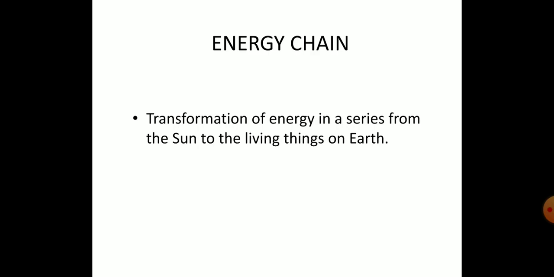Whereas you will be learning Hindi, art and music parallelly, so that is parallel learning. But this is series learning. Series means you have to complete one thing and then only start with the other. Like that, the energy is going to be transferred from the sun to all the living things on earth one by one. So that is called energy chain.